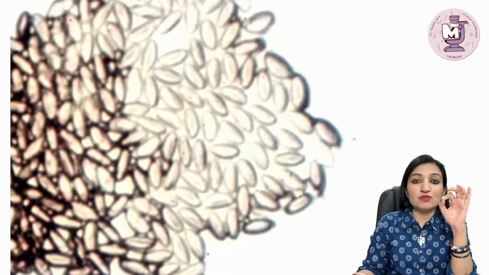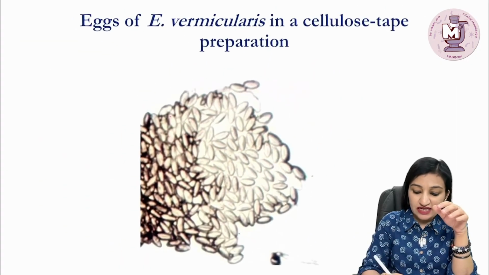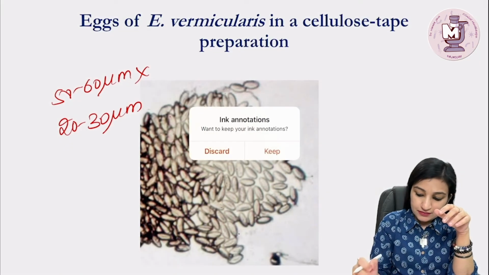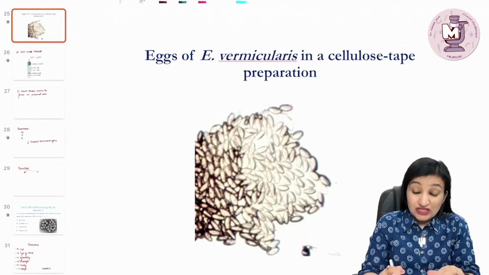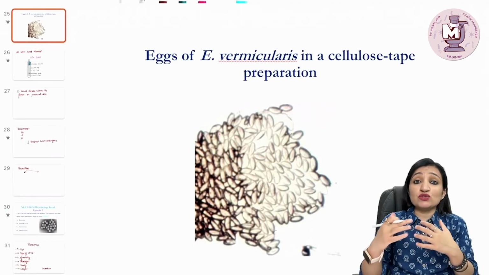Look at these beautifully looking, plano-convex eggs. Remember the size, as I told you, it is 50 to 60 microns by 20 to 30 microns. Now, these eggs which are being deposited in the perianal region are embryonated eggs only. So they are the infective form.